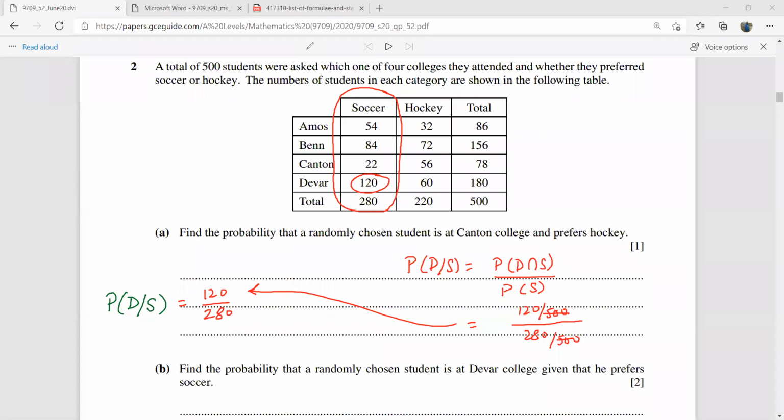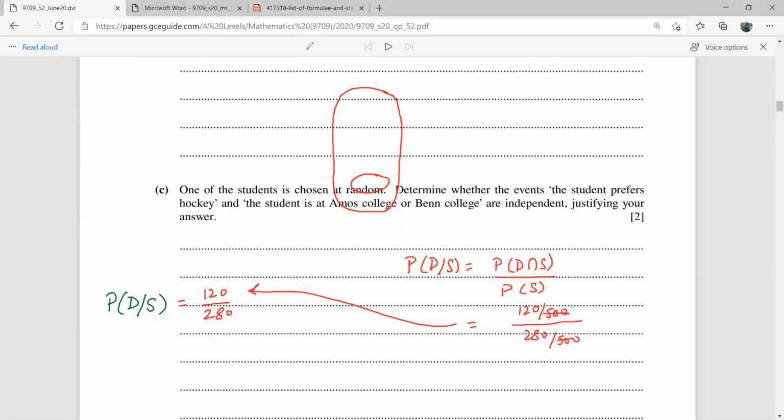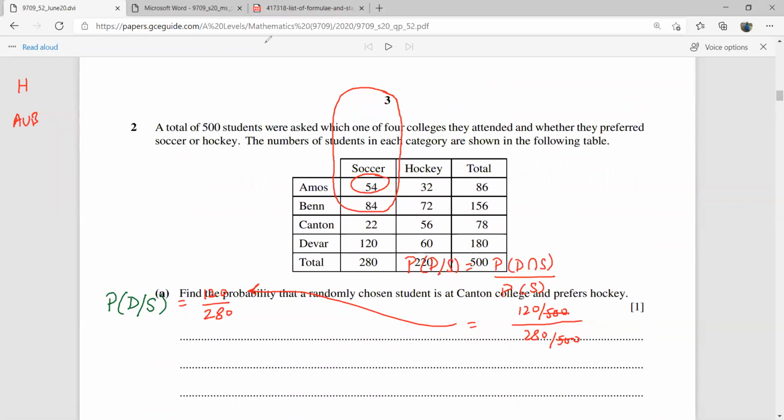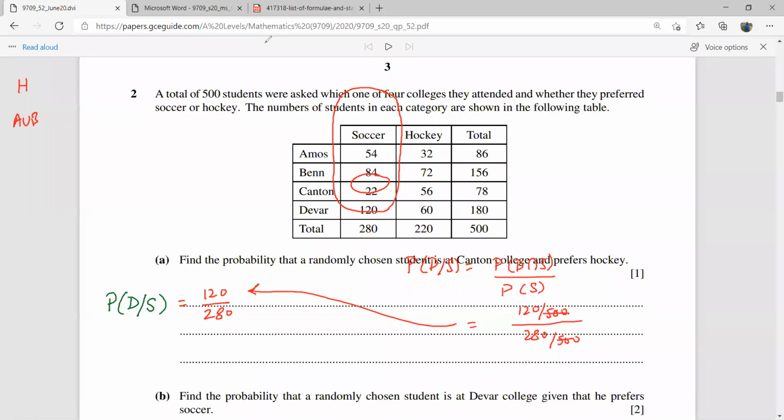Okay? Next it says, one of the students is chosen at random. Determine whether the student prefers hockey. So hockey is one event, and the student is at Amherst College or Ben College. So this is A union B, at A or B. If these events are independent, justify your answer. Okay, so just give it a thought, and then I'll be doing this for you.